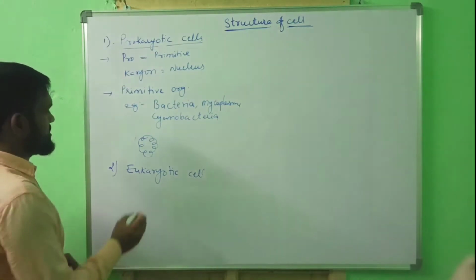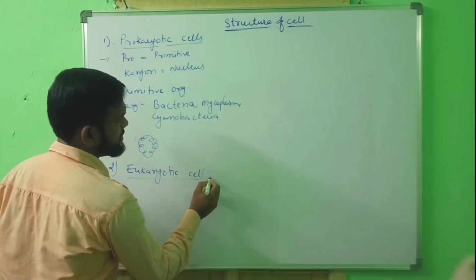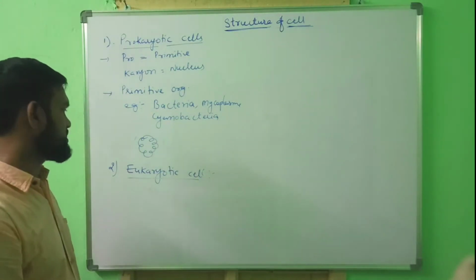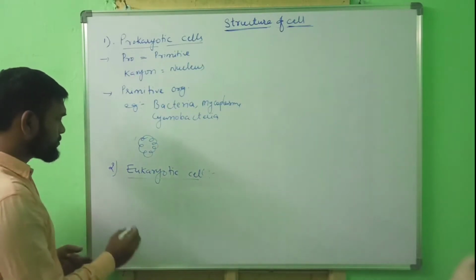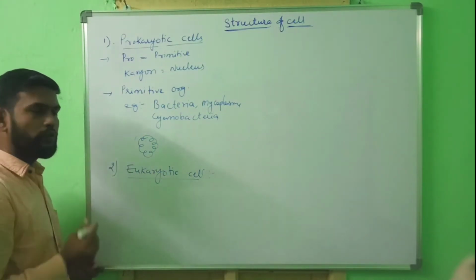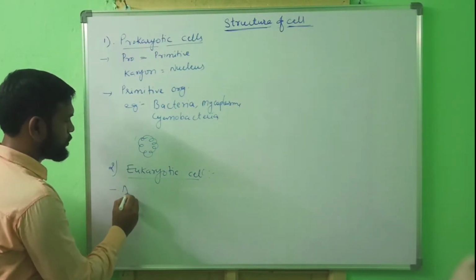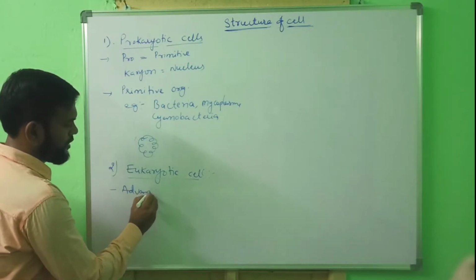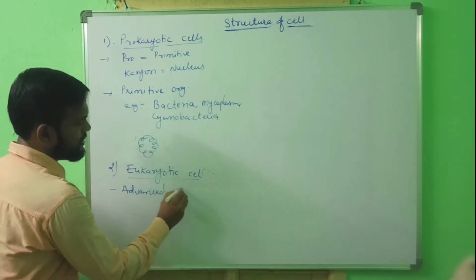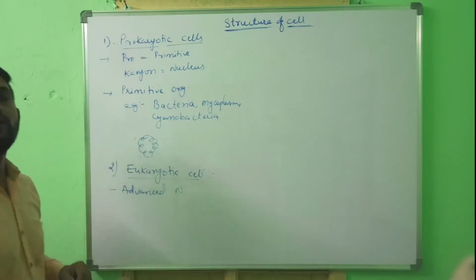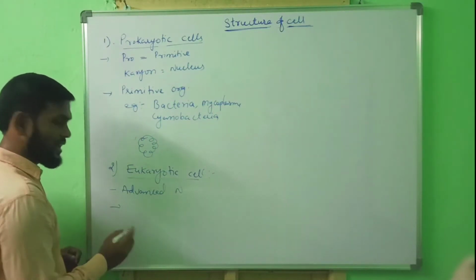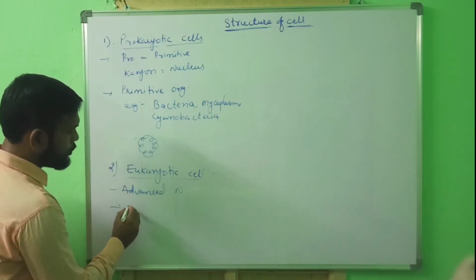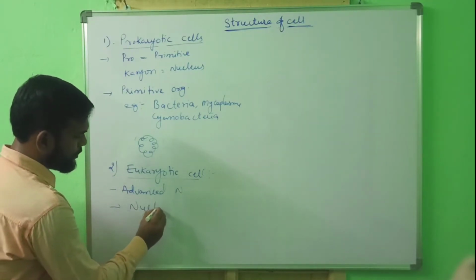Okay. Next, second type, eukaryotic cell. What is eukaryotic cell? Here, true nucleus, that means advanced nucleus, is found in eukaryotic cell. That is, nucleus is enveloped by nuclear membrane.